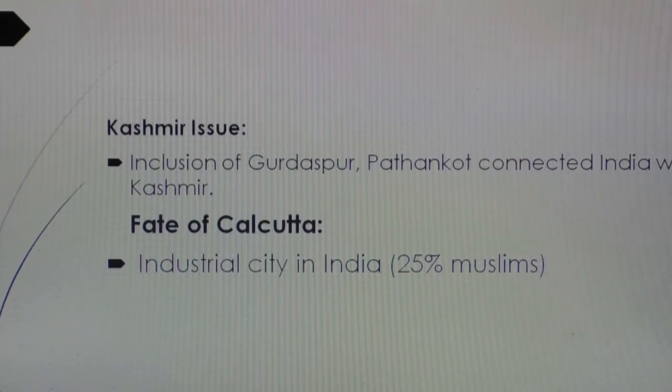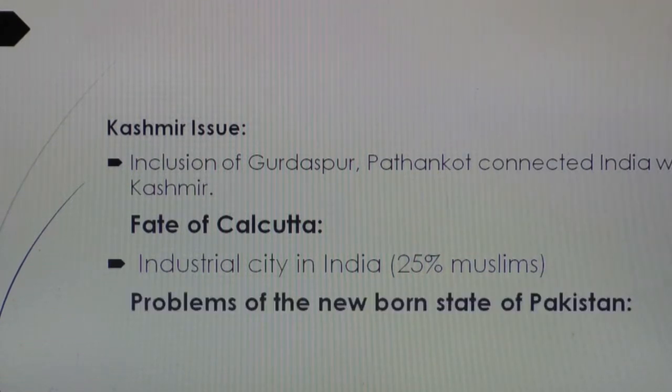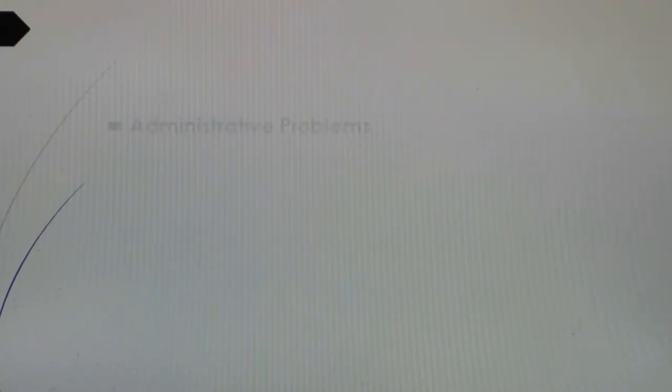Then what about the fate of Calcutta? Calcutta was the largest industrial city in India. The population of the city contained 25% Muslims and 60% outcast Hindus. All the outcast Hindus had decided to annex Calcutta with Pakistan. But at the time of partition, Calcutta was not given to Pakistan, and Radcliffe gave the city to India against the will of the citizens of Calcutta. And after the partition, problems started for the newly independent state of Pakistan.